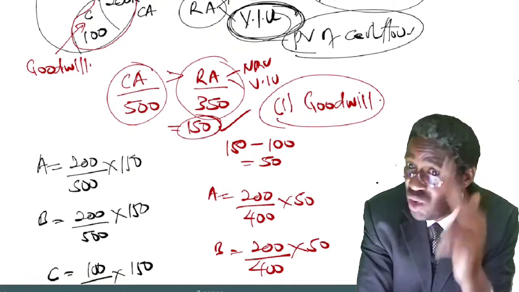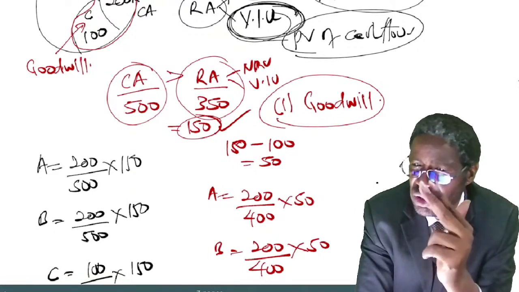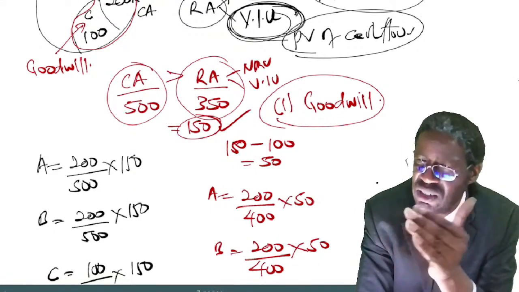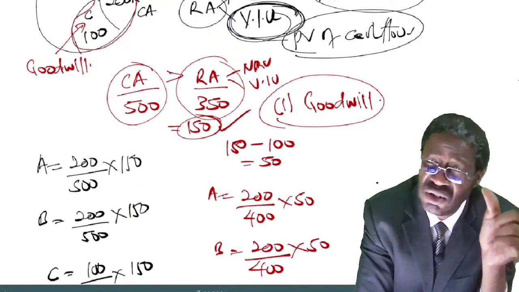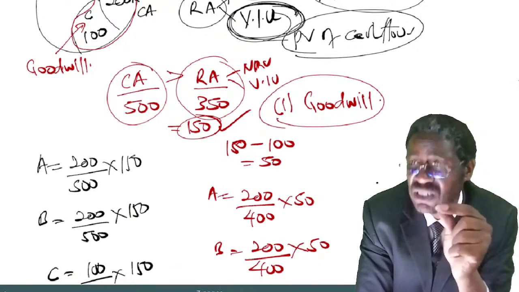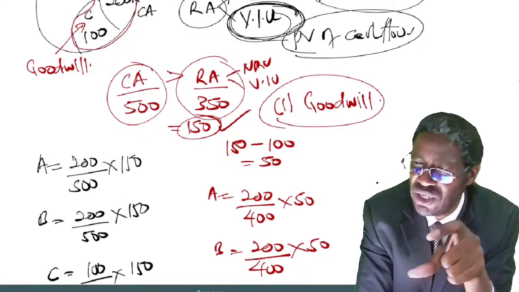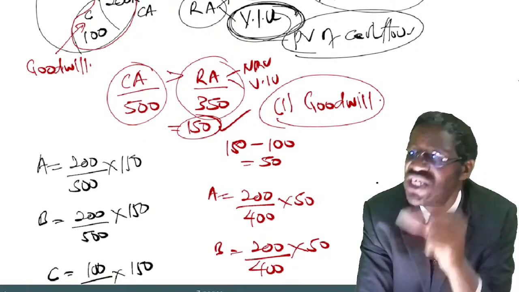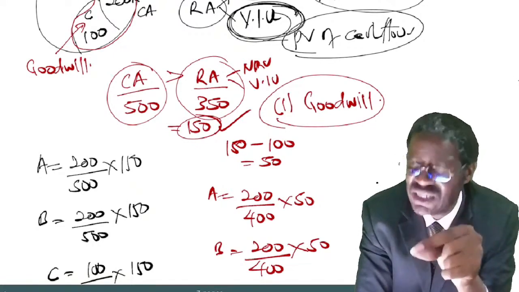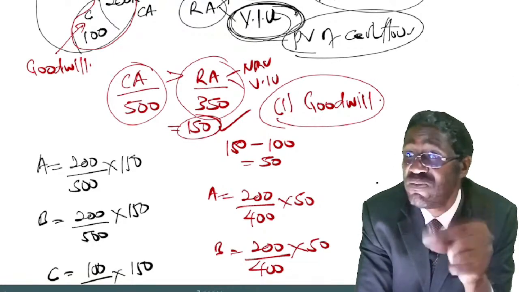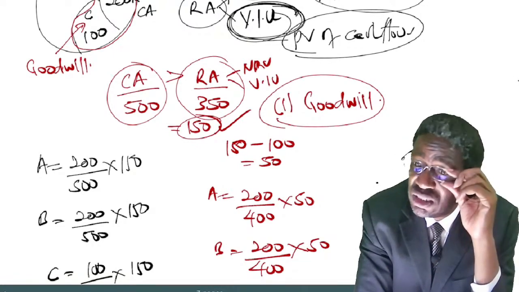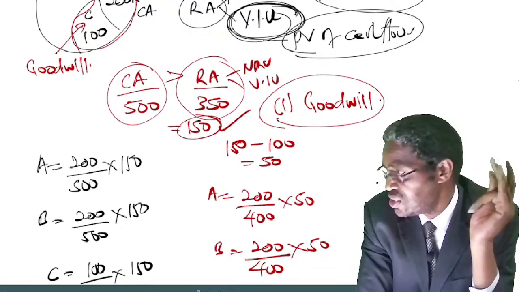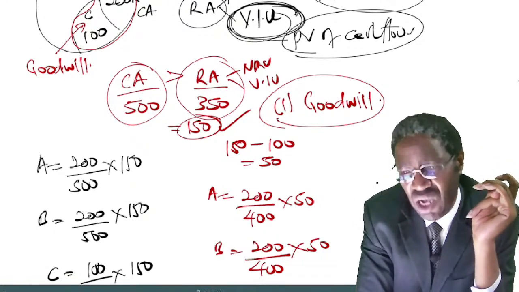We have said number one, write off, or you eliminate the carrying amount of any goodwill. Then I've said the balance of the impairment loss should be allocated to the other assets in the unit on the basis of their carrying amount.